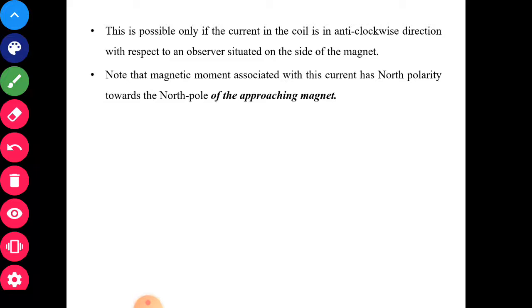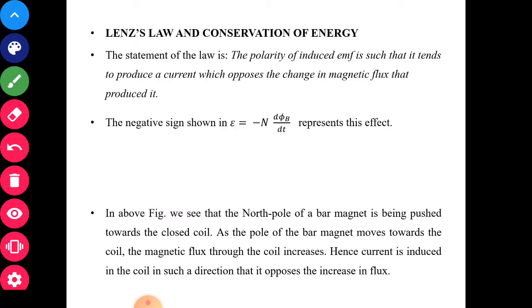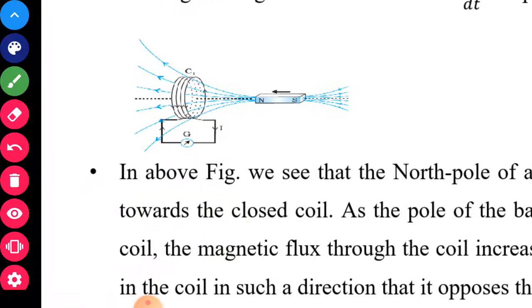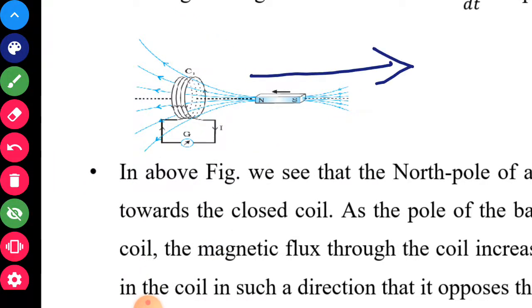Note that the magnetic moment associated with this current has north polarity towards the north pole of the approaching magnet. Similarly, if the north pole of the magnet is being withdrawn, if you are taking the magnet away from the coil, then this must attract.